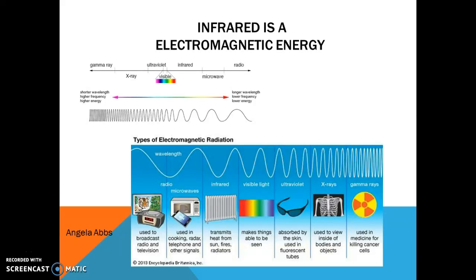Although all EM waves travel at the speed of light, they do so at a wide range of frequencies. You see here, the shorter wavelengths are the higher frequency, and the longer ones are the lower frequency, of lower energy. Here we have the different types of EM, and so we have the infrared.